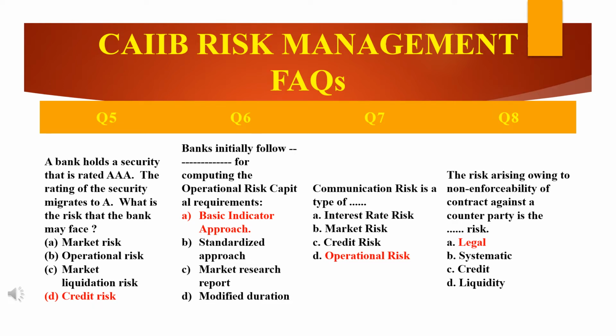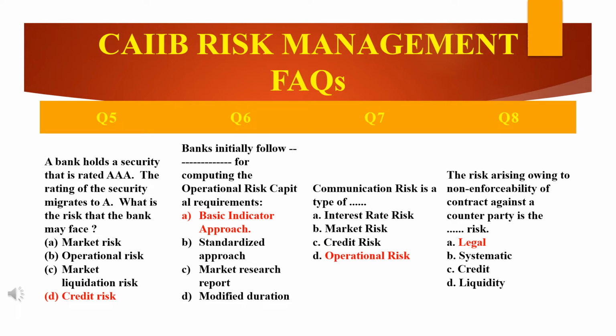Moving on to the next question: the risk arising owing to non-enforceability of contract against a counterparty is a dash risk. Which risk? It's a legal risk. Why? I will repeat the question once again. The risk arising owing to non-enforceability of contract against a counterparty is the dash risk. Which risk? It's a legal risk.